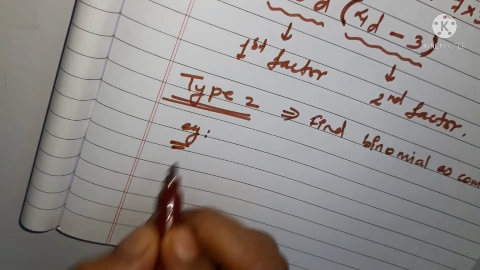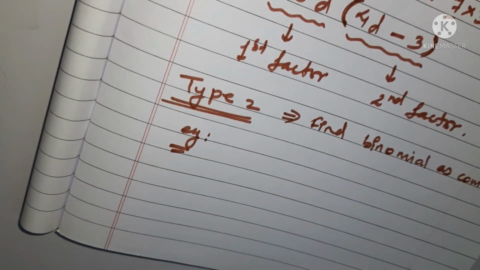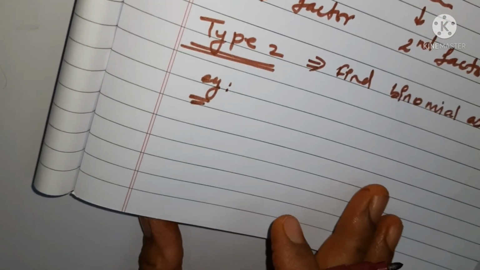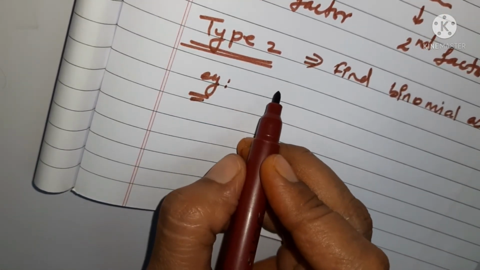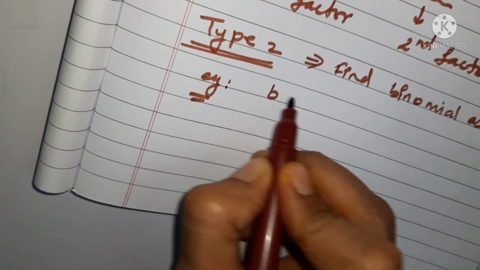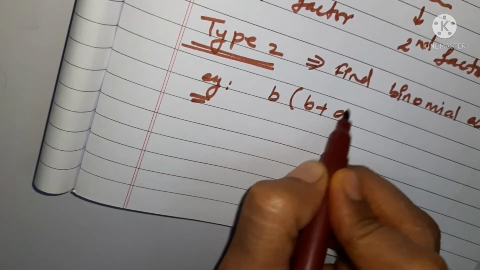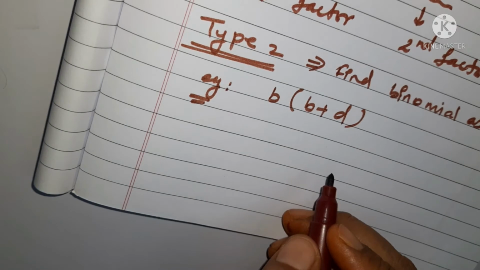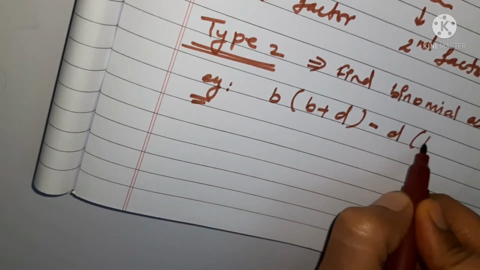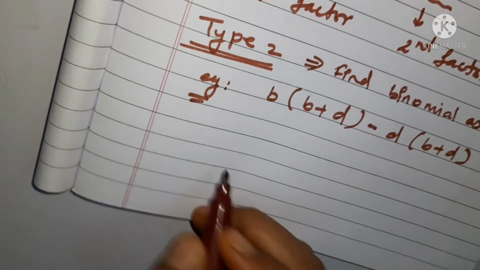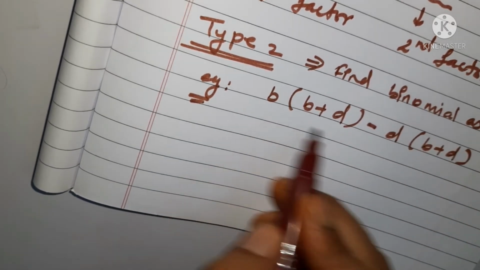Let us take it as an example first. We will try to understand through examples. Examples are the basic things which are going to clarify your basics, right? So let us consider one of the examples. Say you are given with B and B plus D. Say this is your 1, and then it is given minus D, and then again it is B plus D. Now see, something is same.